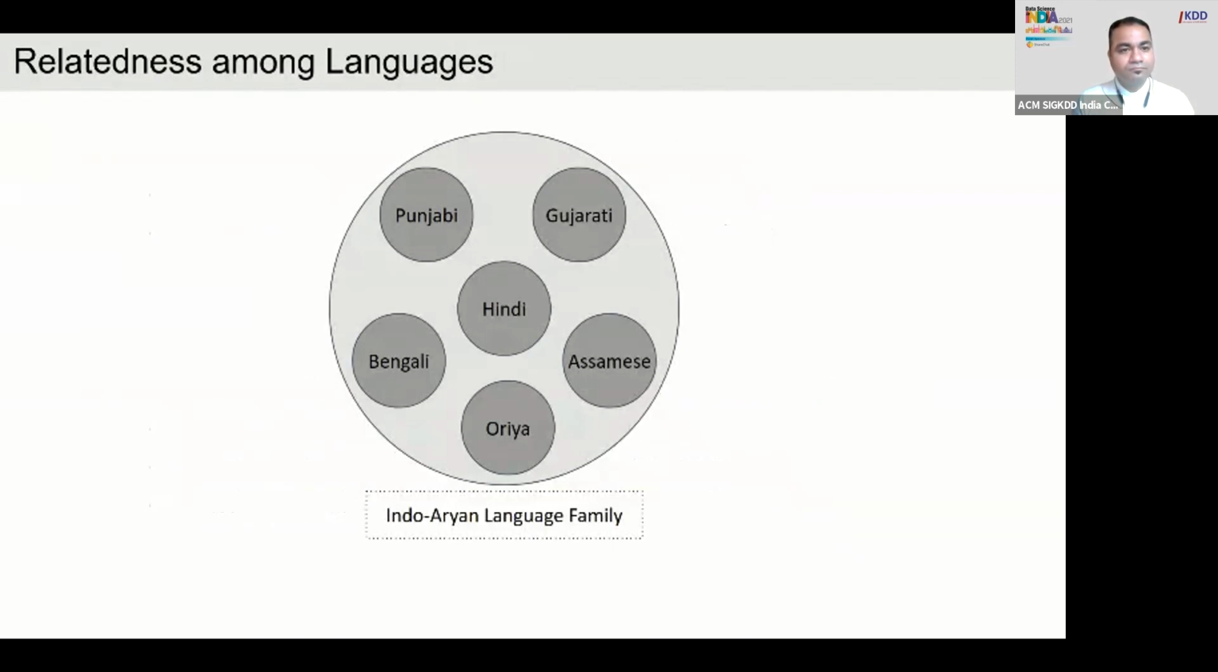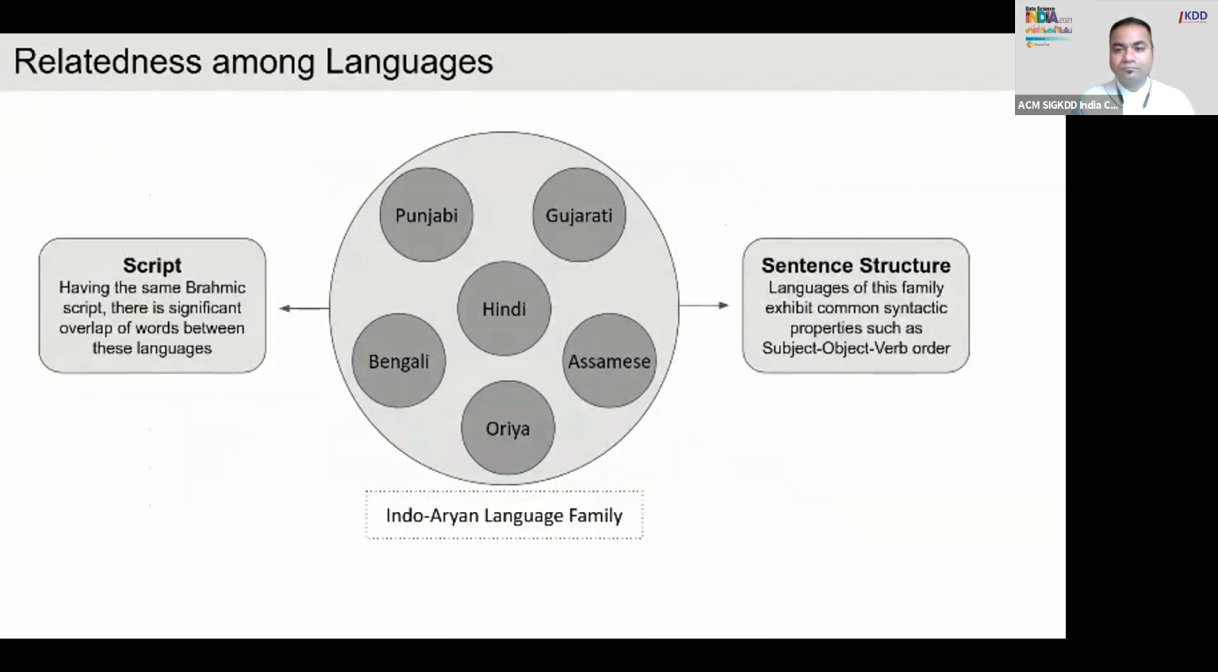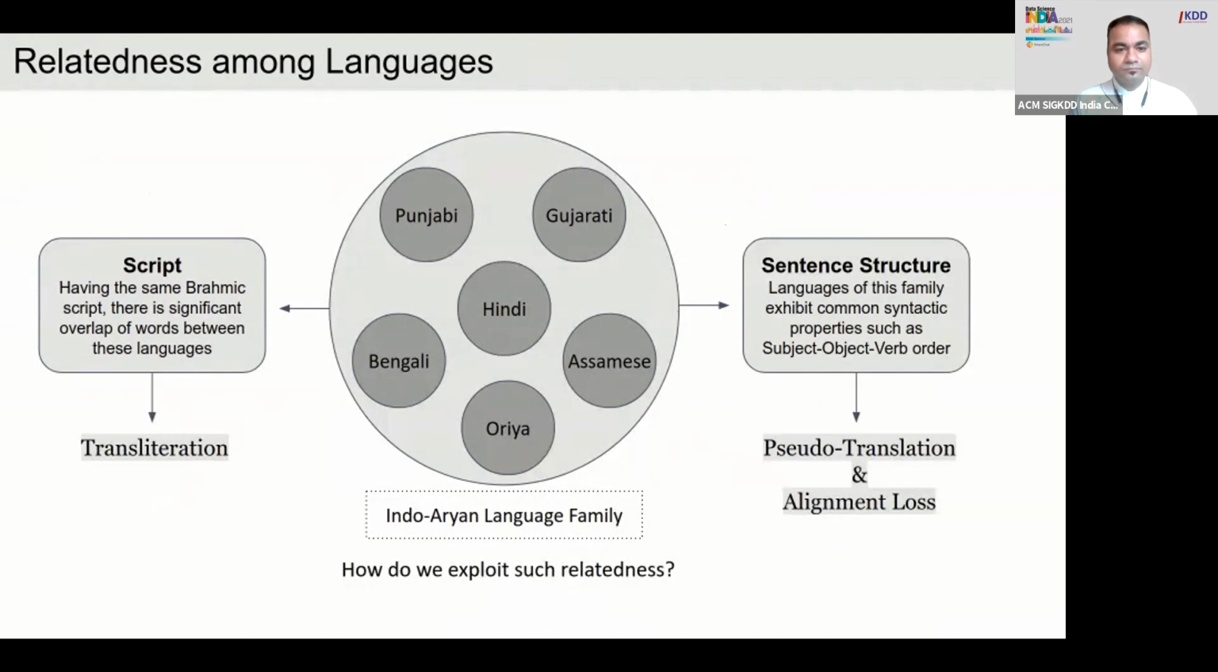We exploit relatedness across two dimensions, script and sentence structure. Like belonging to the same Brahmic script family, there is significant overlap of words between these languages, and languages of this family exhibit common syntactic properties such as subject, object, verb order. So how do we exploit such relatedness? We suggest these methods: transliteration, pseudo translation, and alignment loss.